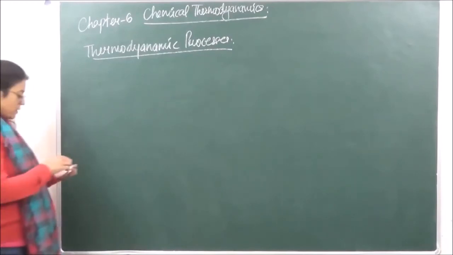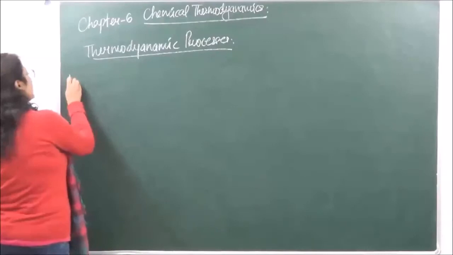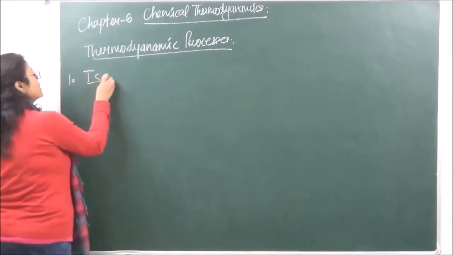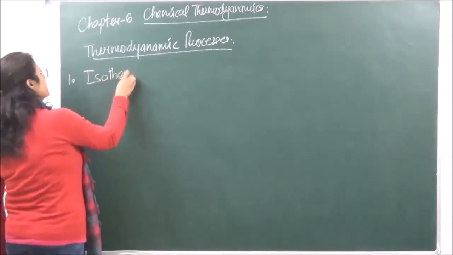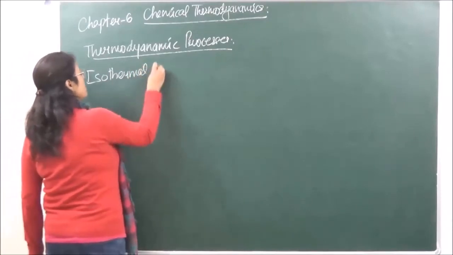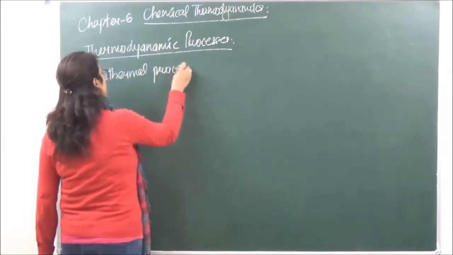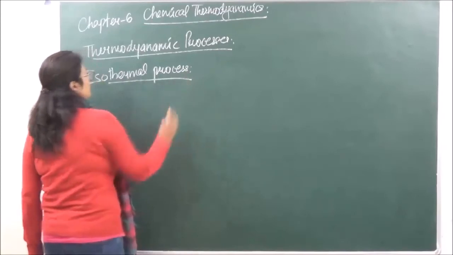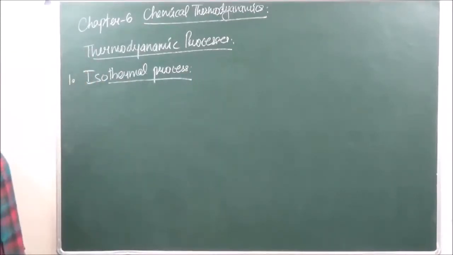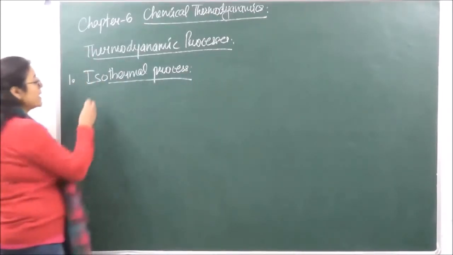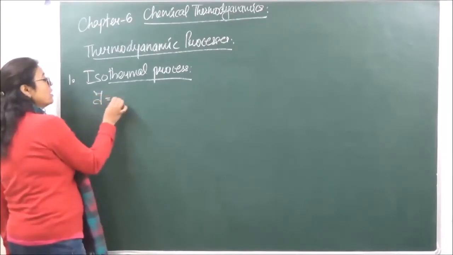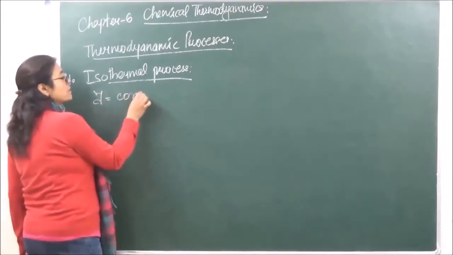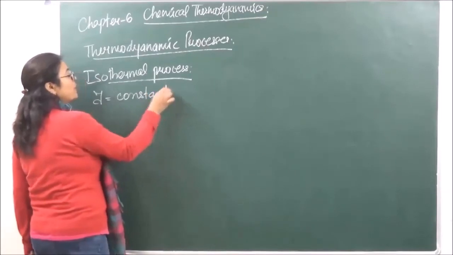The first one which we are going to study over here, that is isothermal process. Isothermal process is that process in which the temperature of the system, that is going to be constant.